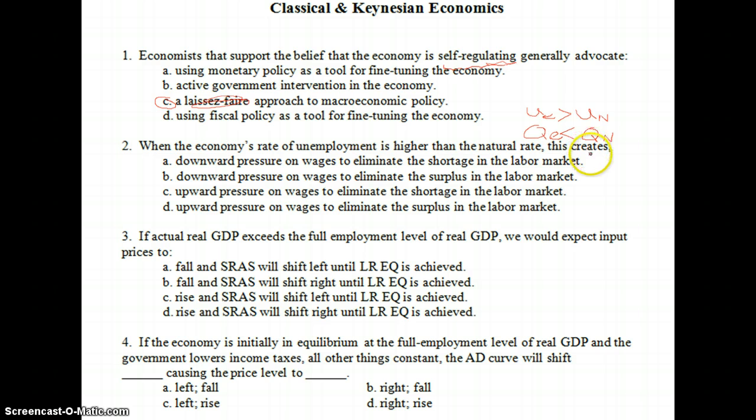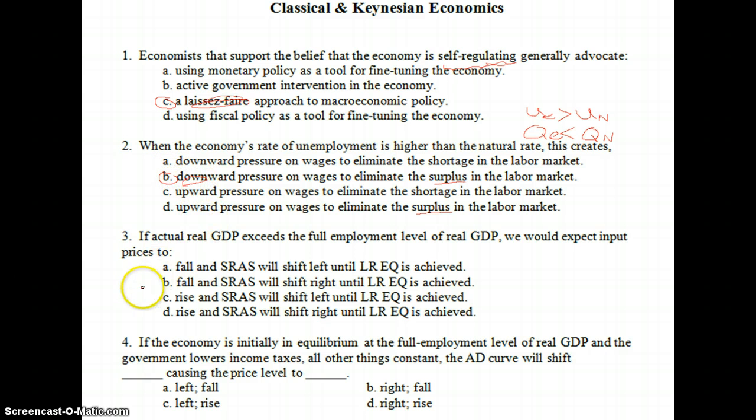So in a recessionary gap, what happens? Well, think about there's a lot of unemployed resources. So in fact, we end up with a surplus. So surplus should be your two keywords here, and then B and D then. What's happening with the pressure on wages and prices? Well, in a surplus situation, we end up with a downward pressure. So B is our answer for number two.